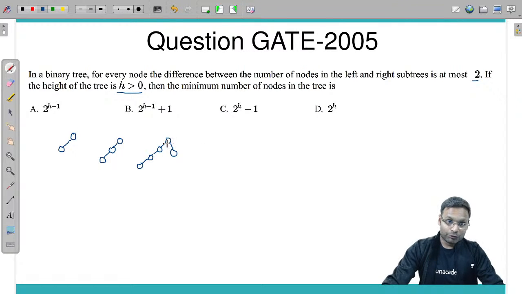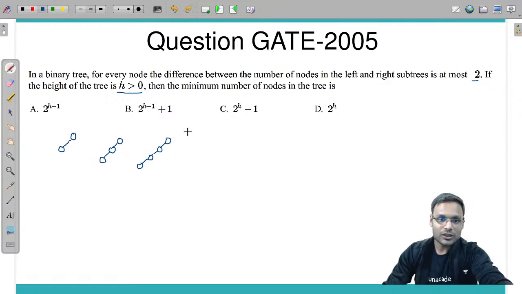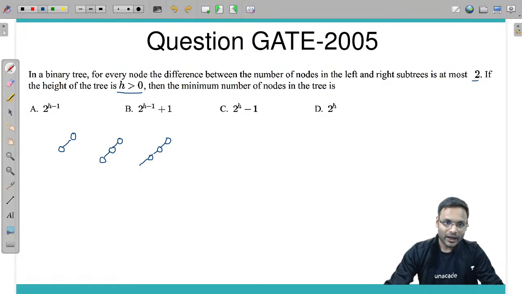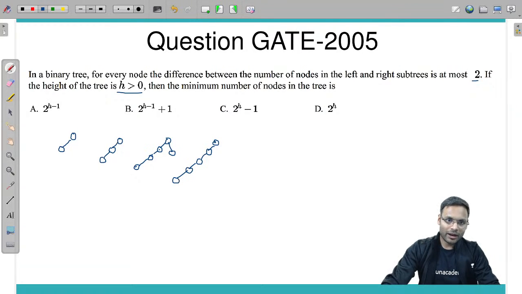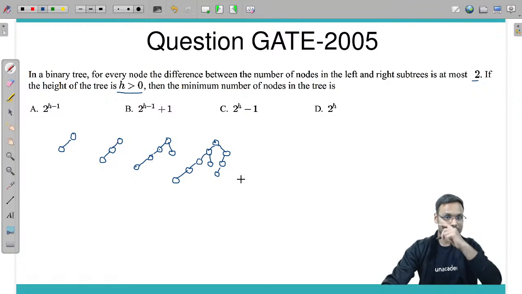Why? If we do not have the last node like this, for this node, the left subtree has 1, 2, 3 nodes, and the right subtree has 0 nodes. The difference is more than 2. So I should add another node here. Then I can go with this one. If I add this one, I have to add one node here. How many nodes are there? 1, 2, 3, 4, 5. So I should have 3 nodes here, like this way.